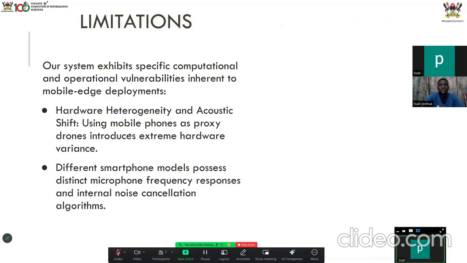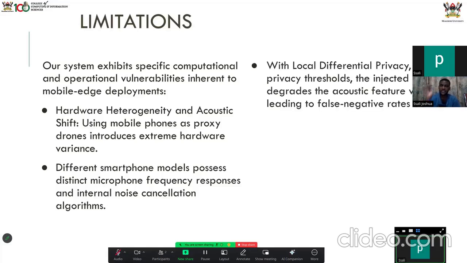I'll go to the limitations that we have faced. One of our limitations is hardware and the acoustic shift. We are using mobile phones, as our title says, because we cannot afford drones for now. Different smartphone models possess different microphone frequency responses and internal noise cancellation algorithms. When someone has a Tecno, someone else has an iPhone XR, and another has an iPhone 17, that's a problem when it comes to adding noise to the data and then de-encrypting that noise again at the receiving end.